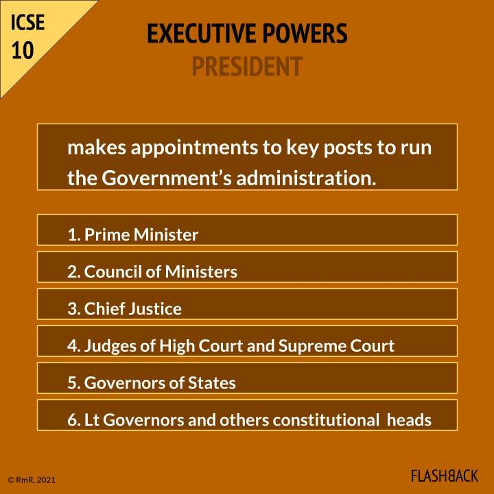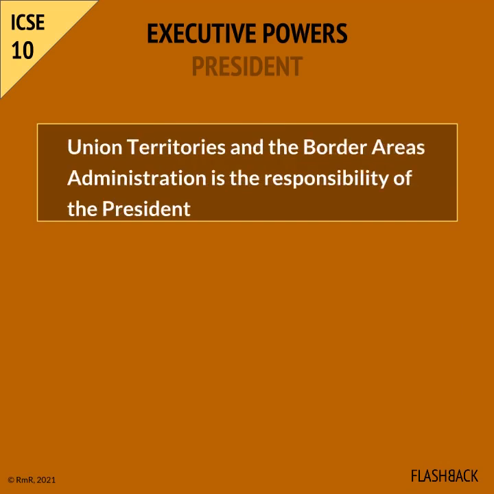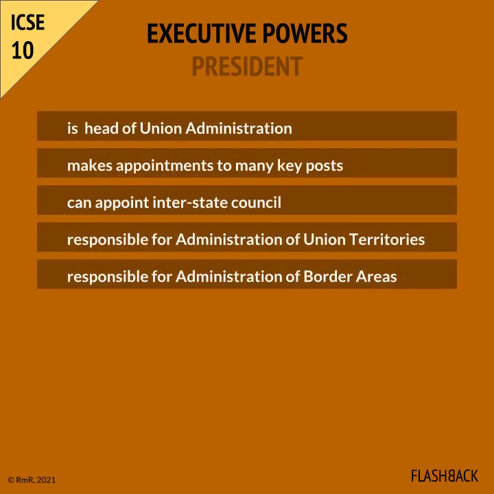The President also appoints the Chief Justice and the judges of the Supreme Court and the High Courts. The President appoints the governors of the states, lieutenant governors and various other constitutional heads. The President can also appoint an inter-state council to promote center-state and inter-state cooperation. The administration of the union territories and the border areas are the responsibility of the President. Take a moment to look at all the executive powers of the President.